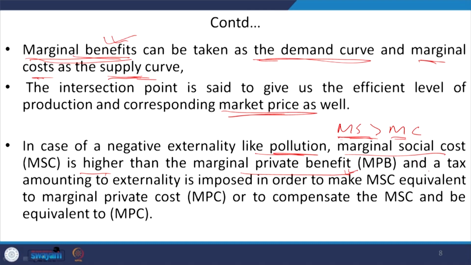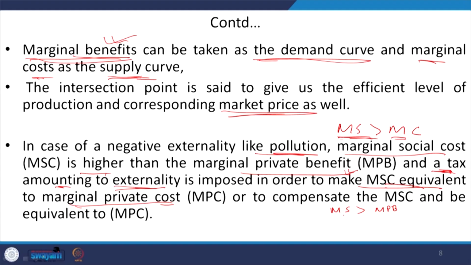In this case we can consider a tax to be imposed for this externality concern, so that the externalities can be adjusted or internalized. We understood that the marginal social cost is greater than the marginal private benefit.